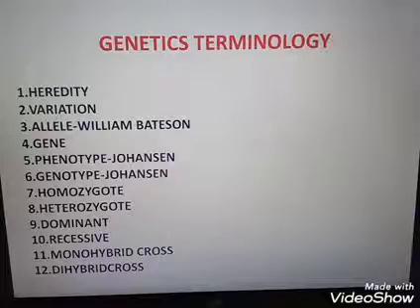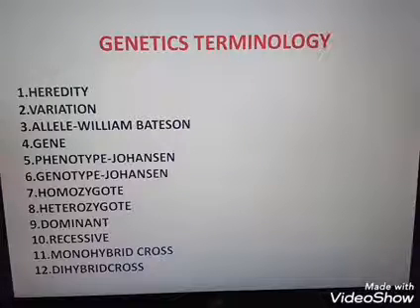Suppose a character is height. It may be tall or dwarf. So the alternate representation of a character is known as allele or allelomorph. And the term allele was coined by William Bateson. Clear it is.